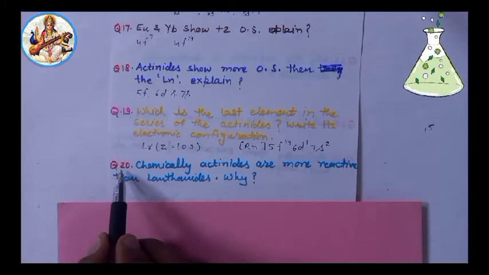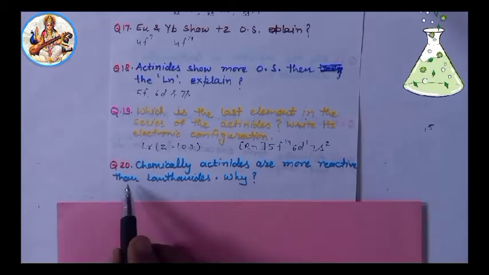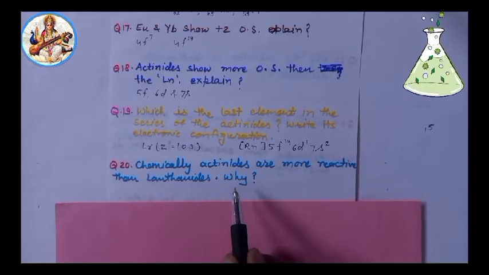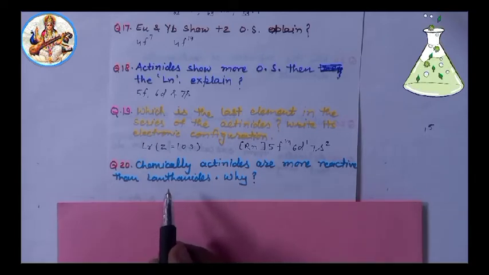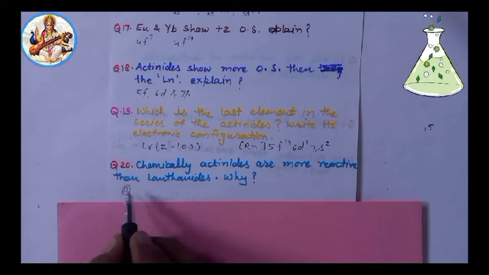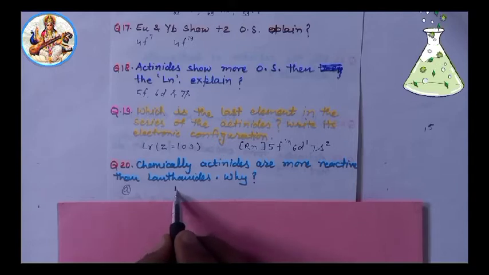Question 20. Chemically, actinides are more reactive than lanthanides. Why? Answer: this is due to the following reasons. Point 1: ionization enthalpies of actinides are less than that of lanthanides.